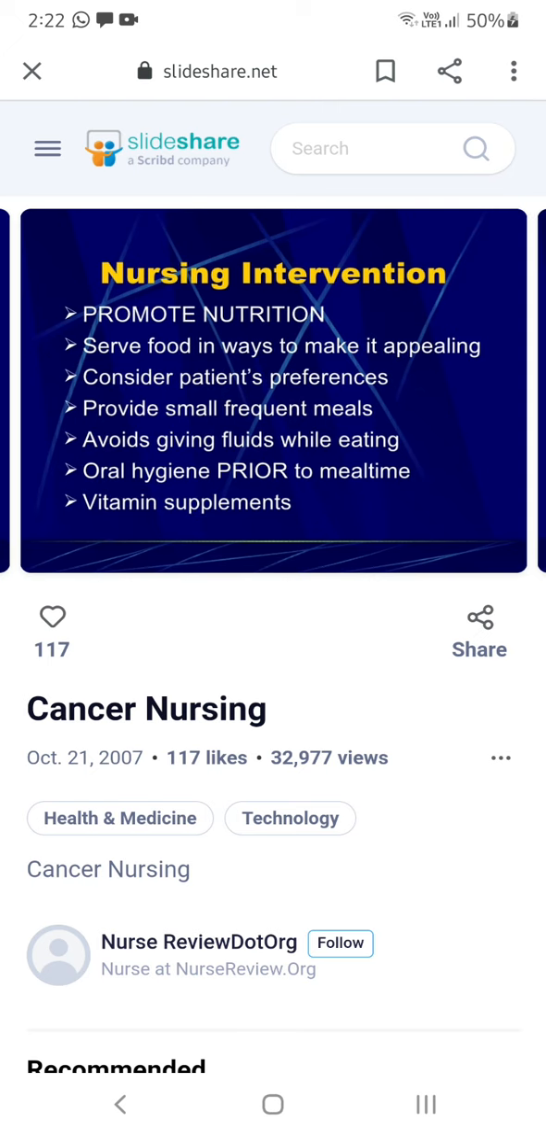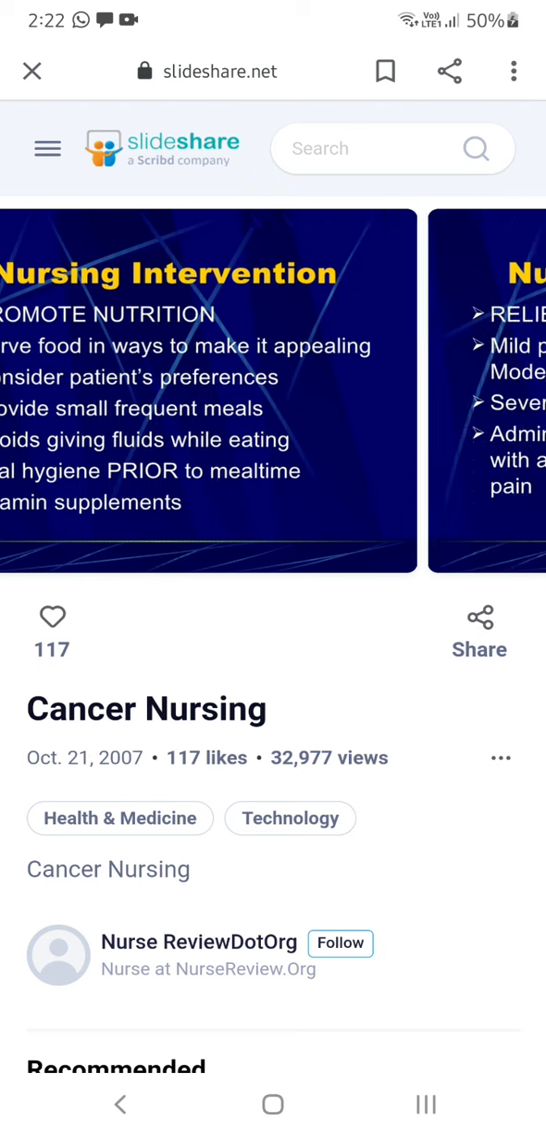And promote nutrition, because these people will be staying more time in the hospital to take the chemo treatment, so they will be in the hospital only. So as a nurse, you get more chance to give care. The next thing is you have to give good nutrition to the patient: frequent small meals, a high fiber diet, high liquid diet. You have to give vitamin supplements, and oral hygiene should be maintained.